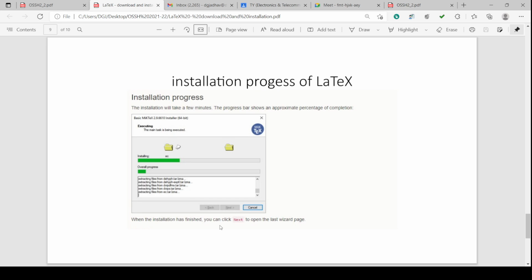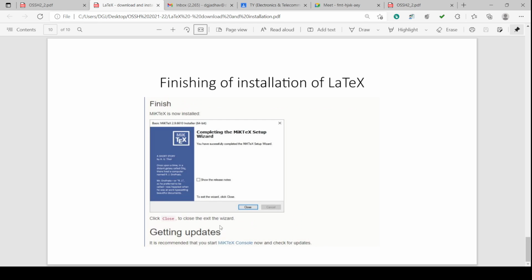This is as usual, as with all other software installations. All the components are shown here, and the installation bar will be progressing. When the installation completes, you will get the finish message.